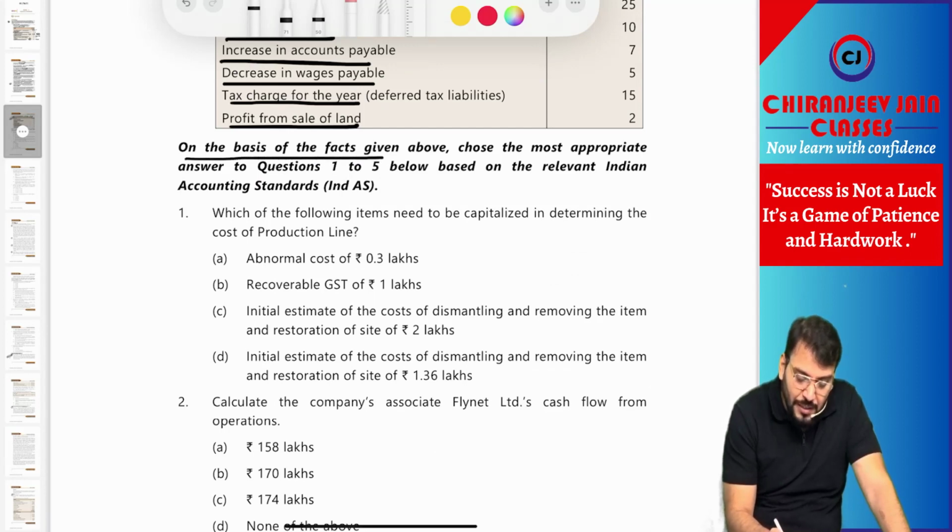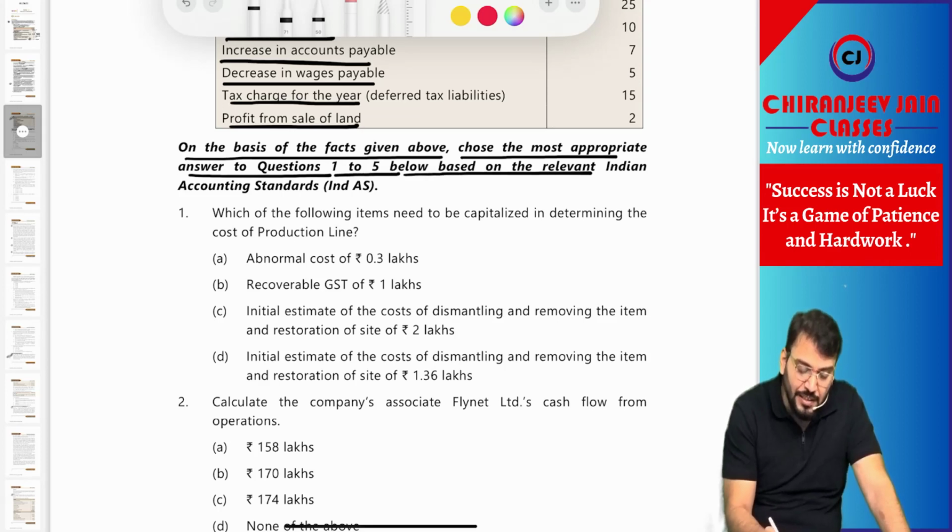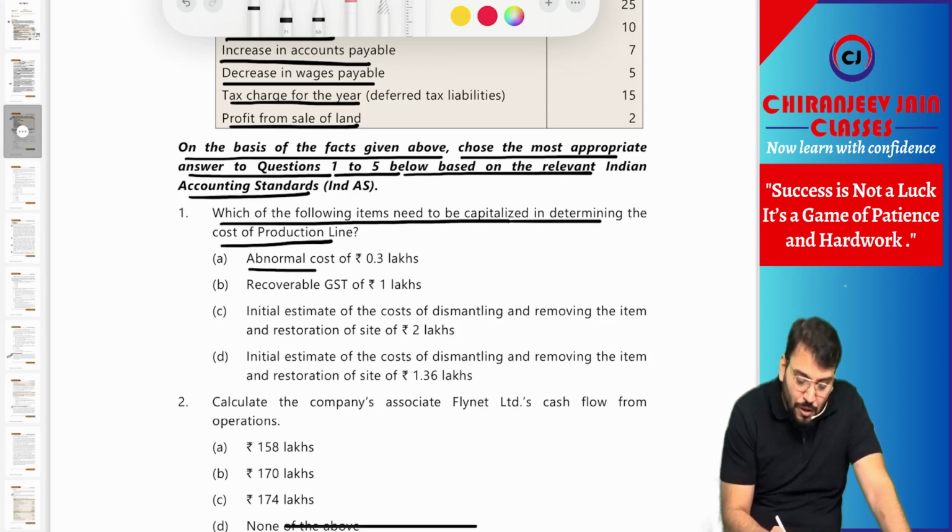On the basis of the facts given above, choose the most appropriate answer to questions 1 to 5 below based on the relevant Indian accounting standard. Which of the following items need to be capitalized in determining the cost of the production line? Abnormal cost will not be capitalized. Recoverable GST will not be capitalized. The initial estimate of the cost of dismantling and removing the item and restoration cost of 2 lakh will be capitalized, but at present value. So this is also not correct.